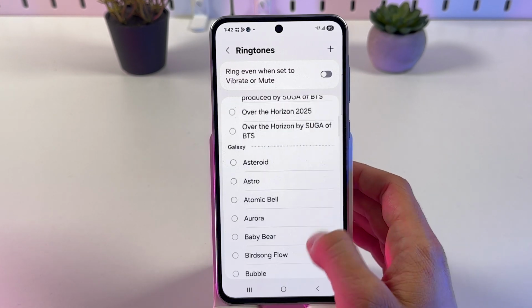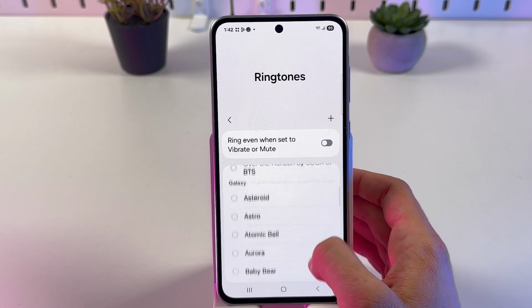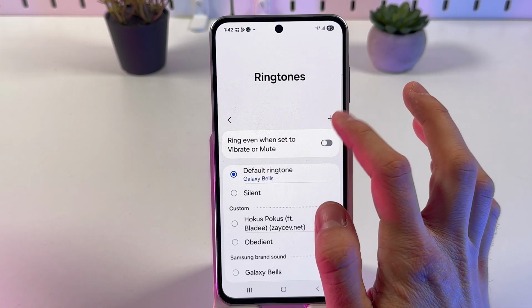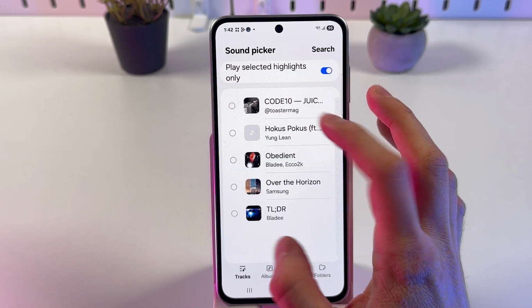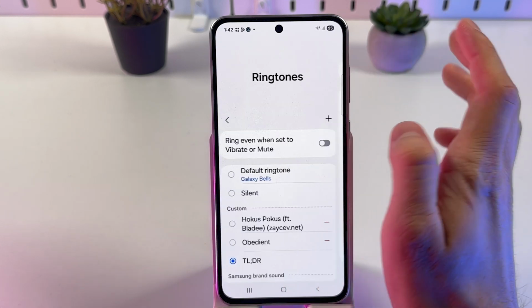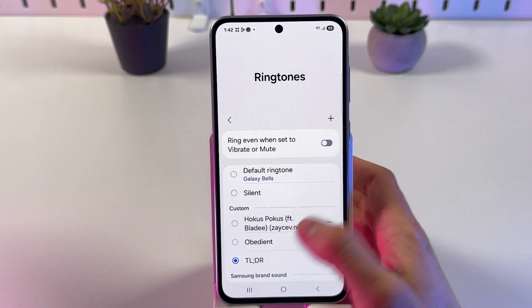Now you can choose from the list of added or preset ringtones, or if you need to add a custom one, press this plus and choose a custom one from the list of the ringtones. Now press save, and basically that's it.